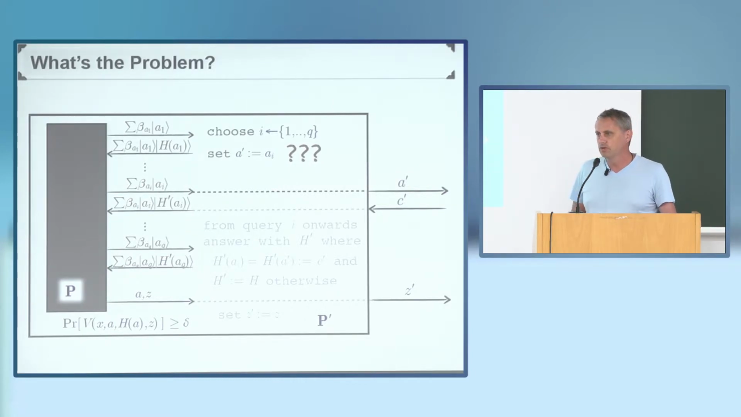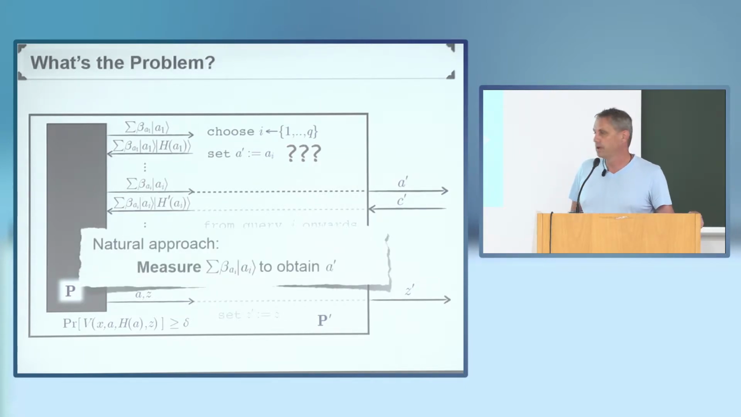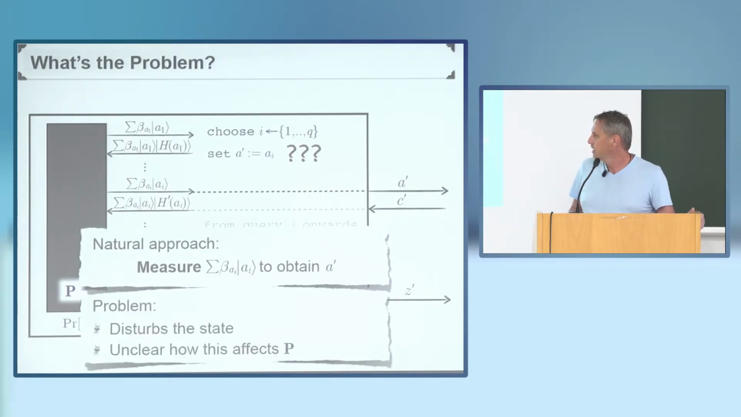Now, the obvious way to get from a quantum state to a classical message is by performing a measurement, but then a measurement disturbs the state, and then it's not clear to what effect this is going to disturb or affect the prover. In the worst case, he realizes that his query got measured, and he aborts, and he doesn't produce a proof at the end, and then we're stuck here in producing this response.